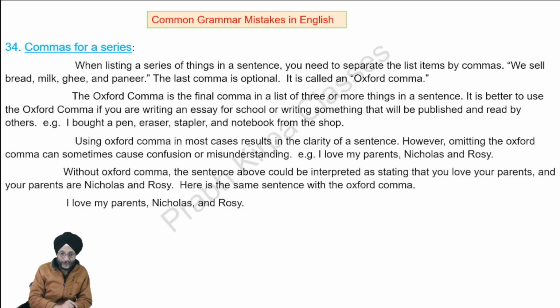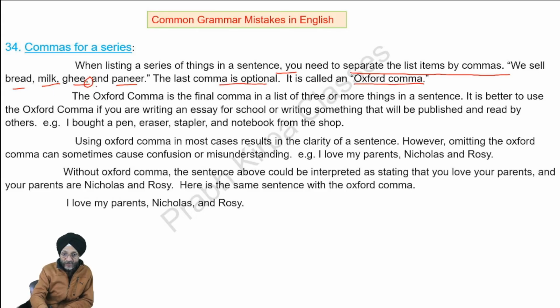Commas for a series. When listing a series of things in a sentence, you need to separate the list items by commas. We sell bread, milk, ghee, and paneer. The last comma, this comma, is optional.